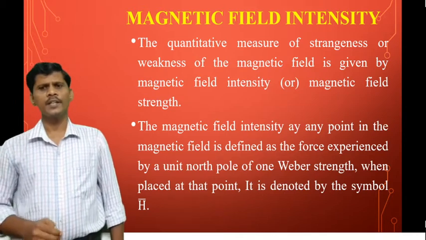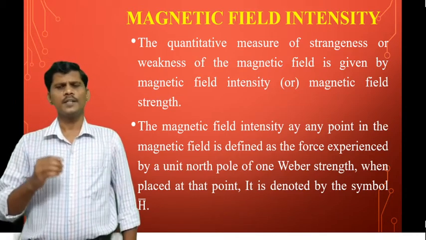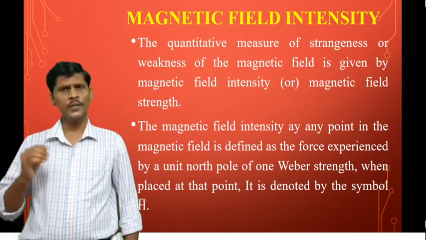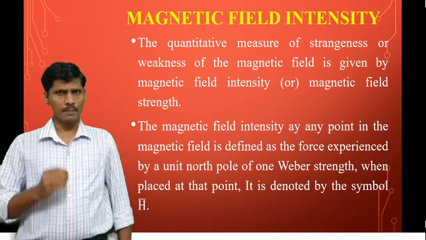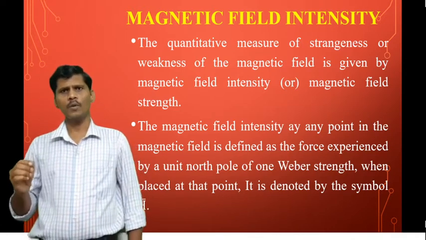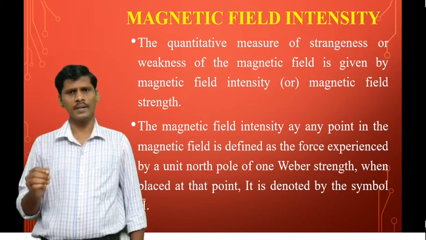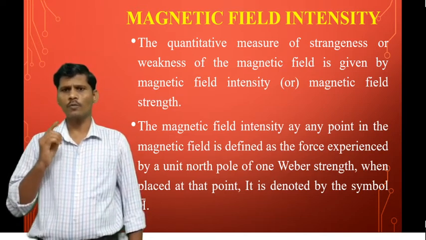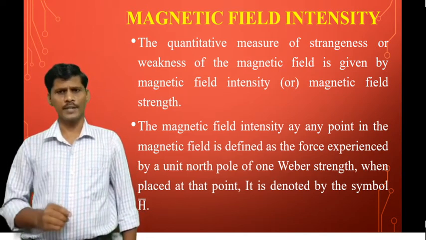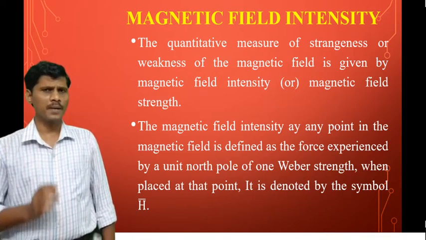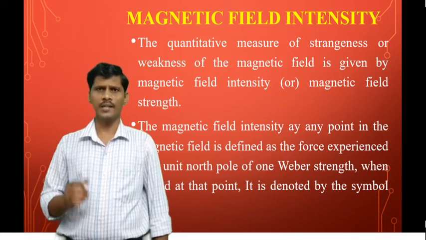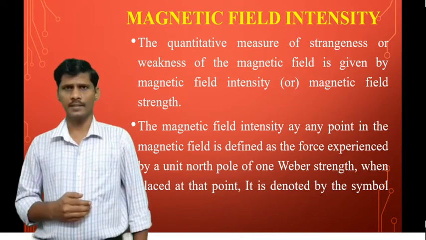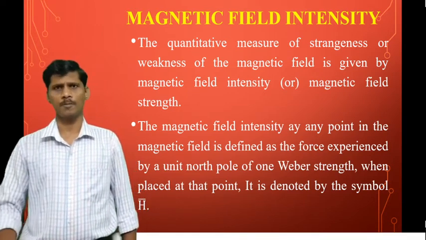Magnetic field intensity at any point in the magnetic field is defined as the force experienced by a unit north pole of 1 Weber strength when placed at that point. Symbolically, the magnetic field intensity is represented by H bar. Magnetic field intensity is a vector quantity. It has both magnitude and direction.